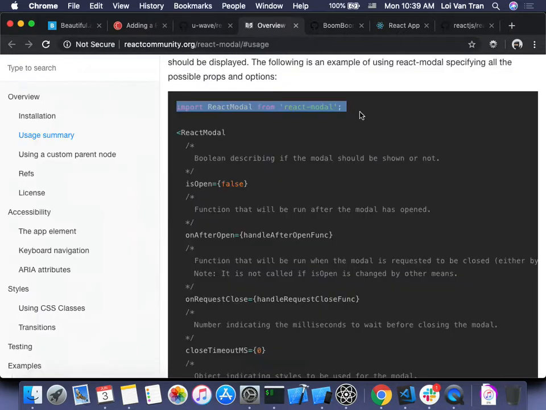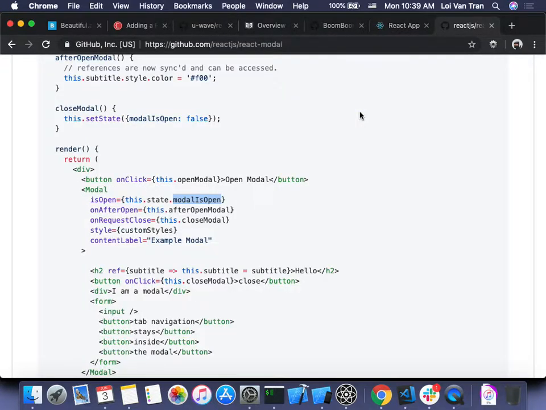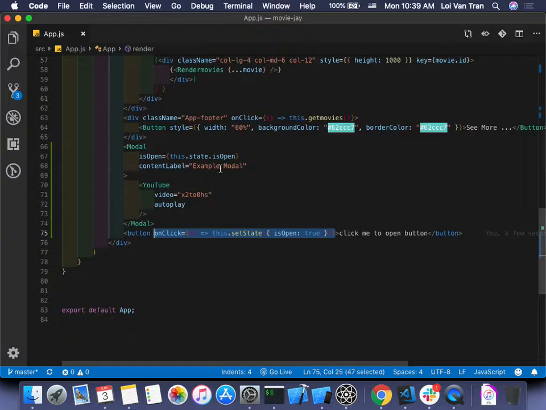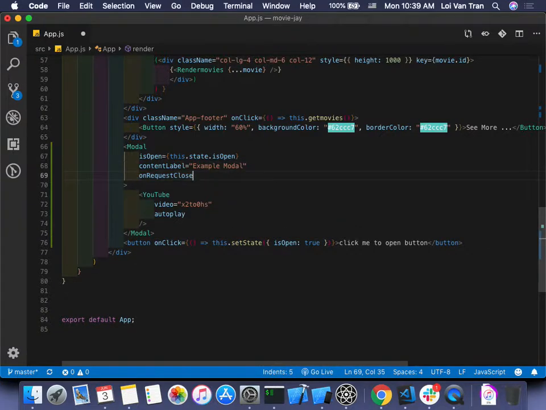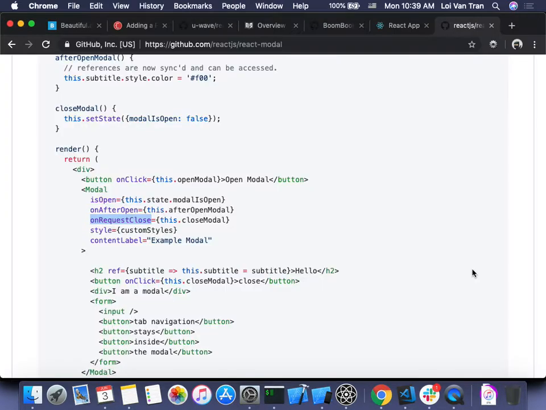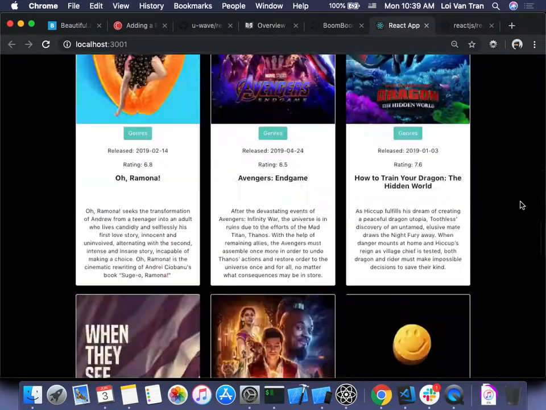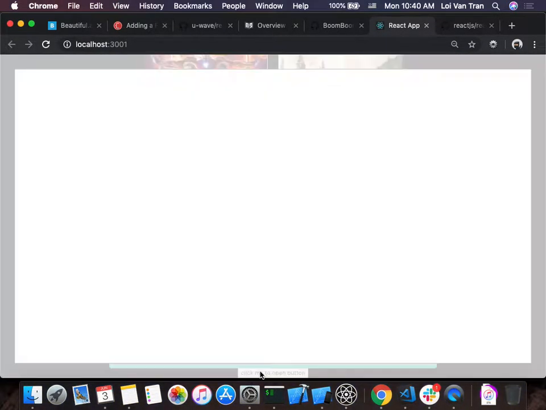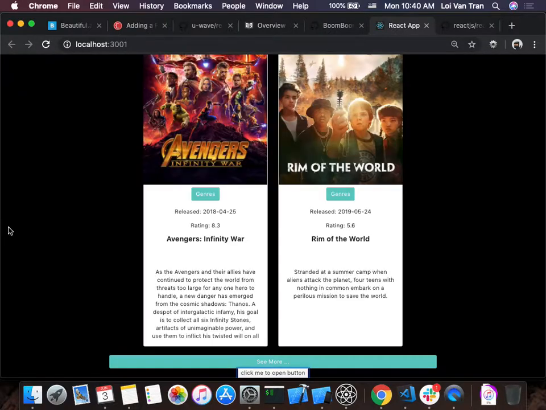So now if we hop over to the documentation for React Modal, we can see that onRequestClose is another property that we can pass it. So this takes study of the documentation. If we look over here on line 68, we're going to give our modal a new property, an additional function. We're going to call this one an anonymous function right now. What do we want to do here, guys? False. Okay, so we refresh, we scroll down,